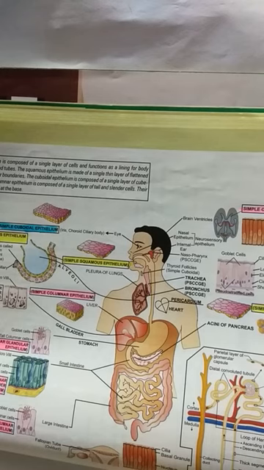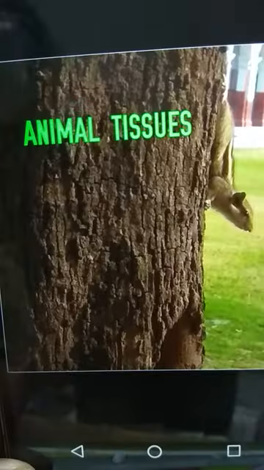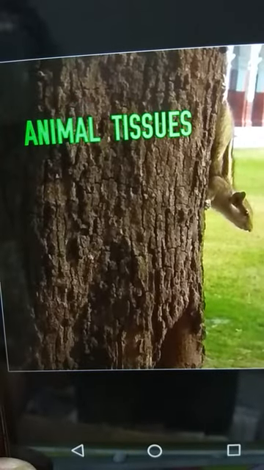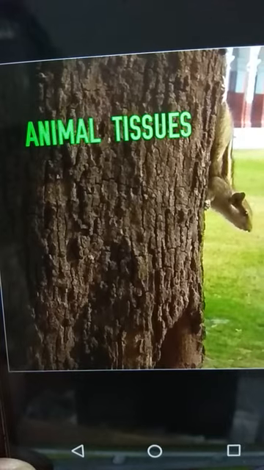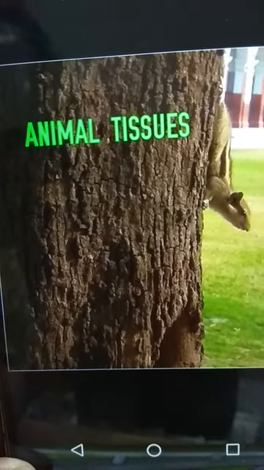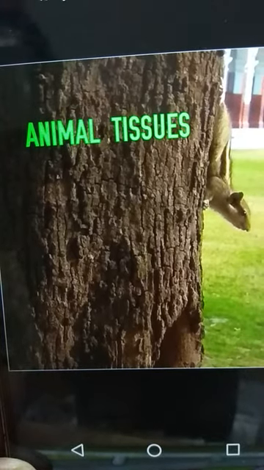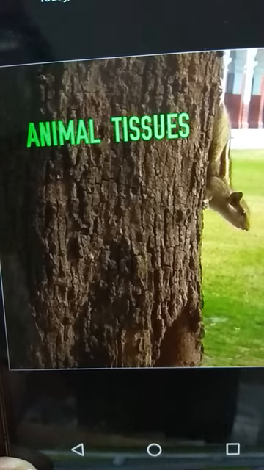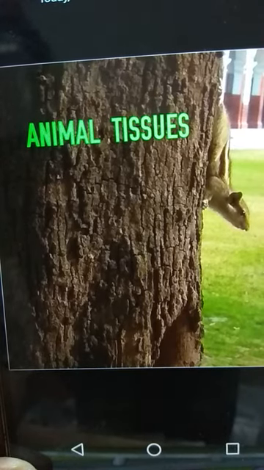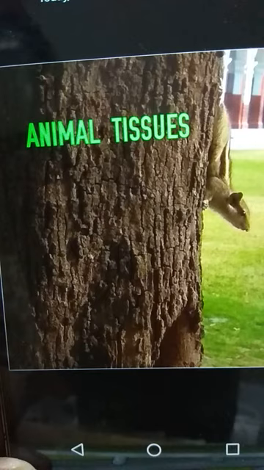These are all visible in this picture, with their locations. The epithelial tissues part of animal tissues is this much. Next class we will continue with another type of animal tissues. Till then, take care. Thank you.